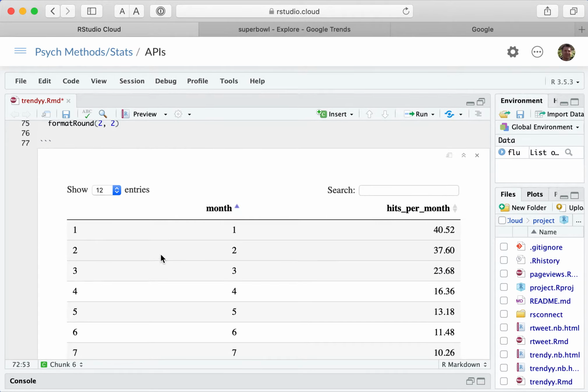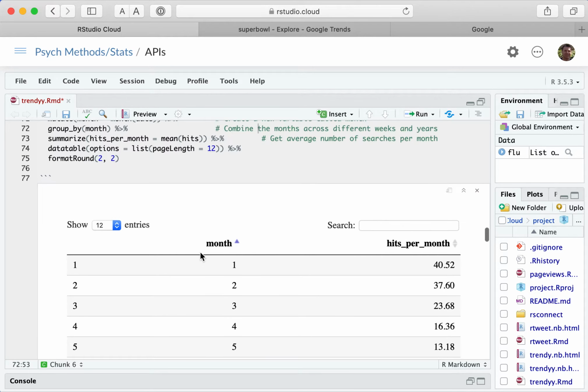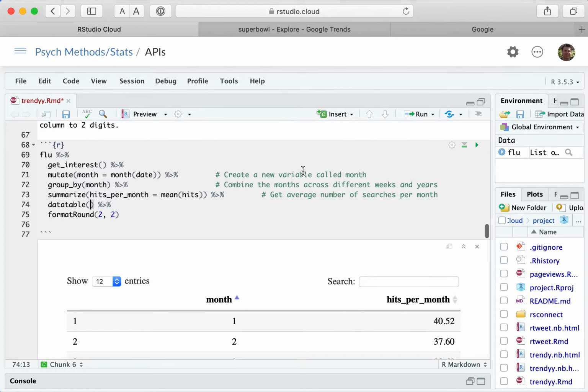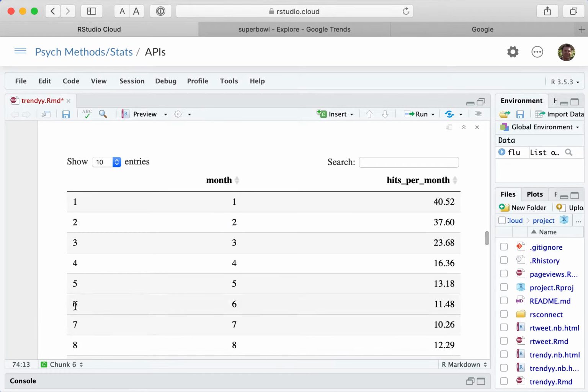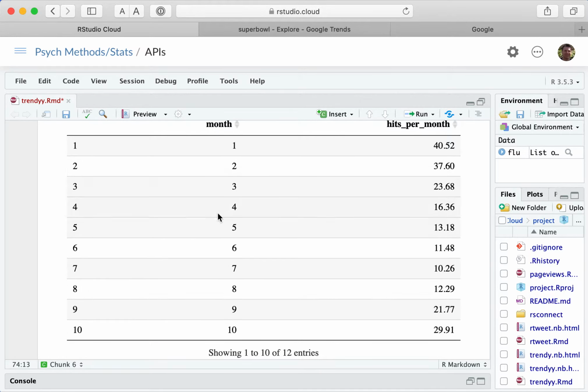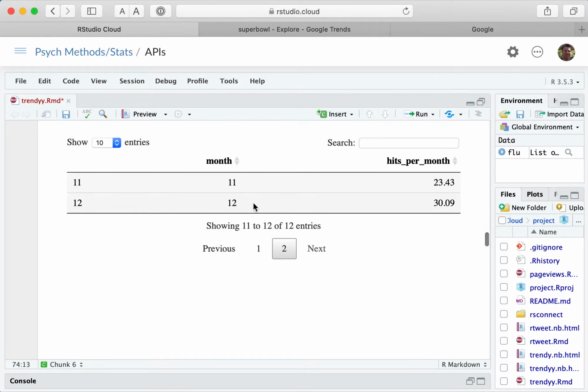Okay. And a couple of other things that I did here, I set a page length of 12. If I don't do that, so let's say if we get rid of this, and then I run that again, what'll happen is the data table package will default to 10, and then it's this annoying thing where I've got to go to the next page to get the next 2, which is kind of annoying.